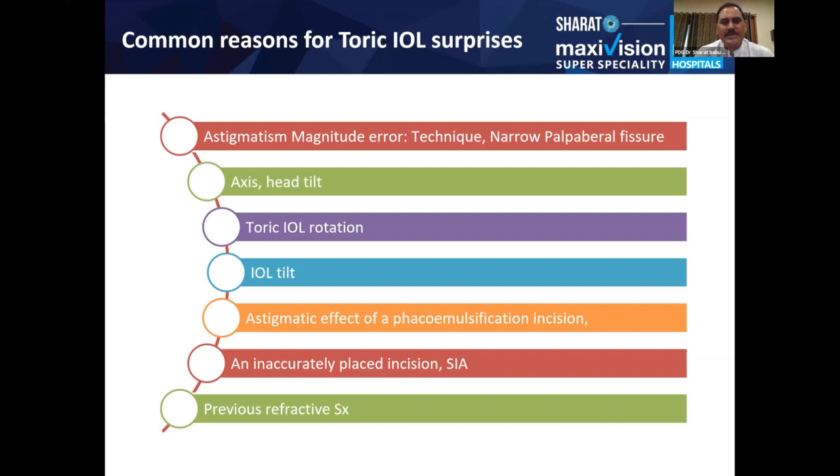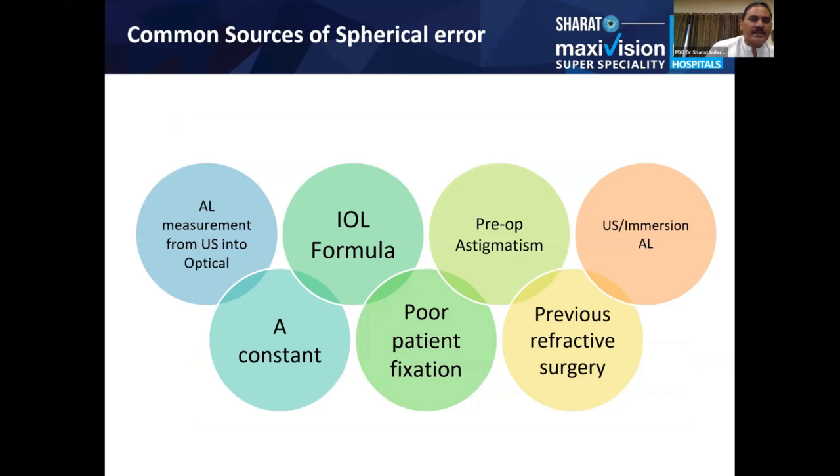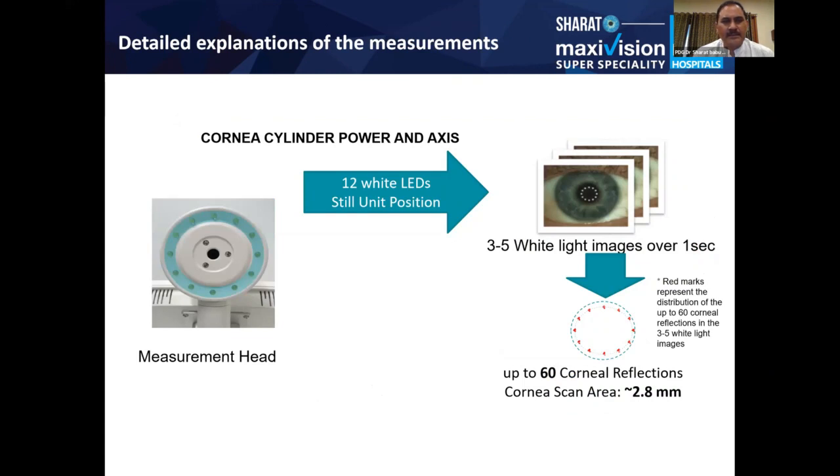But here again, some patients with spondylitis always have their head tilted to one side. This you have to take into consideration, because accordingly you have to put an IOL to get the best result for these patients. And then the IOL formula: you need to have the best biometry, and the popular one right now is the Barrett TK formula, through which you can get the best results. And the preoperative regular astigmatism, you have to calculate and then operate accordingly.